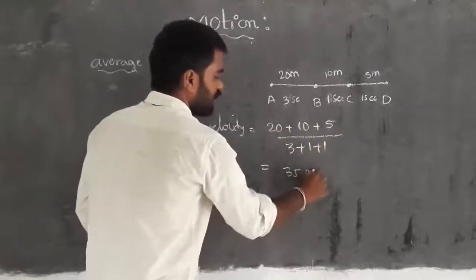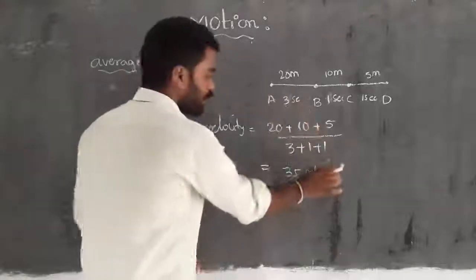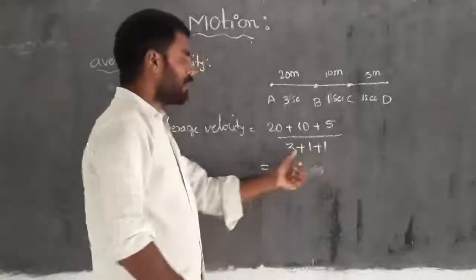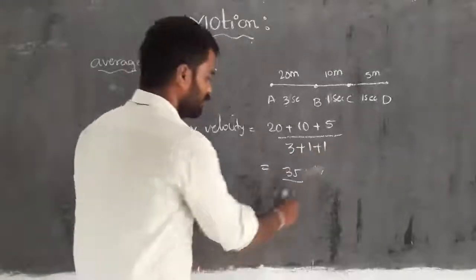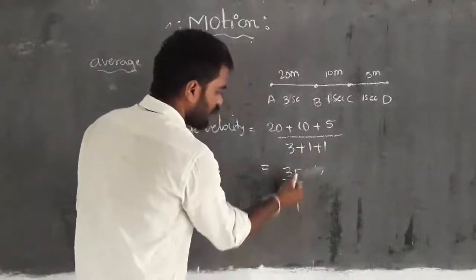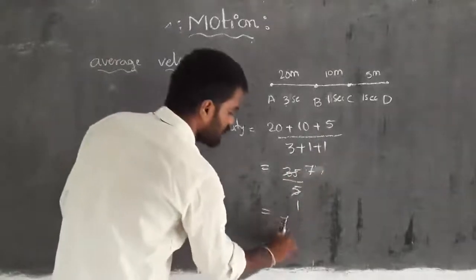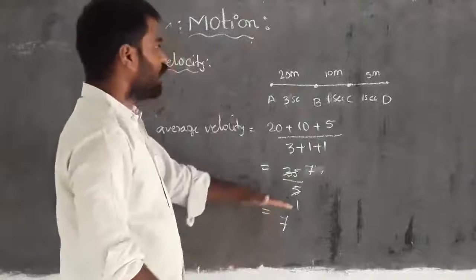So 35 meters, keep that in mind, but don't write it here. Then 3 plus 1 plus 1: 3 plus 1 is 4, 4 plus 1 is 5. 5 sevens are 35, so the output is 7. What is 7?